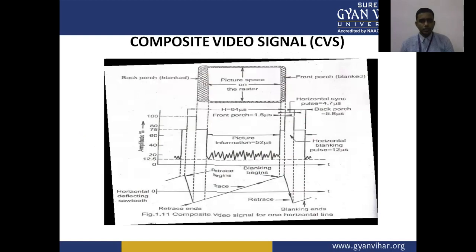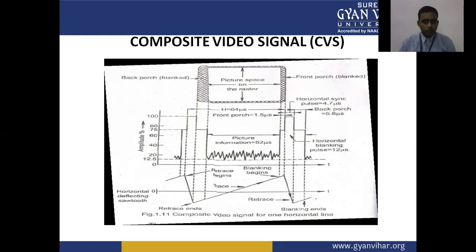Here we have a picture space on the raster, and front porch and back porch, that is the blanked portion. The total horizontal scanning time is 64 microseconds. Front porch is 1.5 microseconds, and here we have amplitude with respect to time. We have a retrace period and trace period of the signal: horizontal deflection sawtooth, horizontal blanking pulse, horizontal synchronizing pulse. Back porch is 5.8 microseconds.